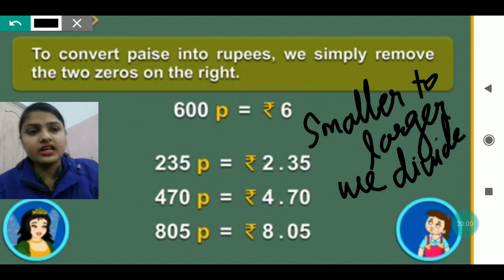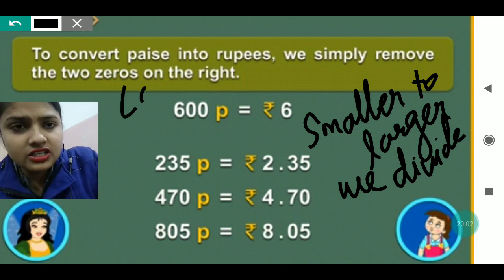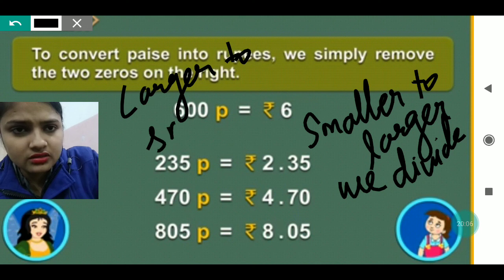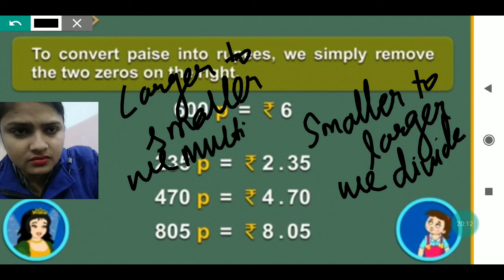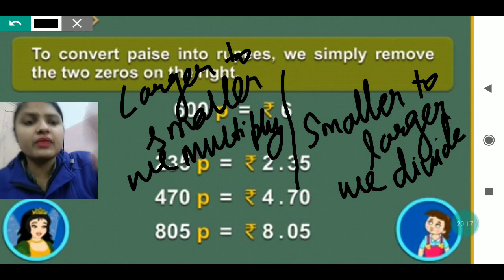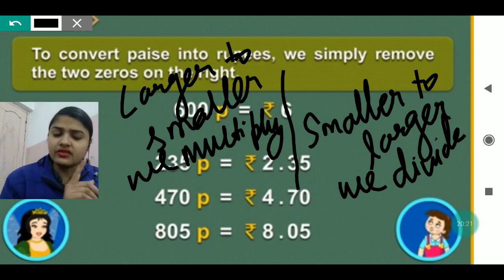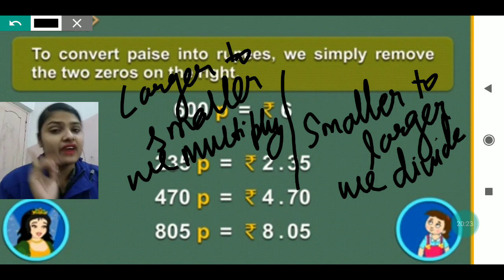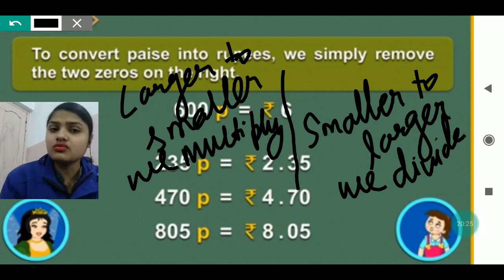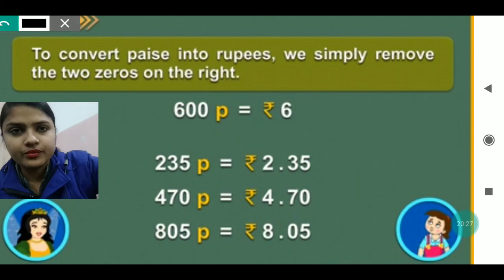When you are converting a larger unit to a smaller one, we multiply. Whenever you convert smaller to larger, divide it. When you convert larger to smaller, multiply it.